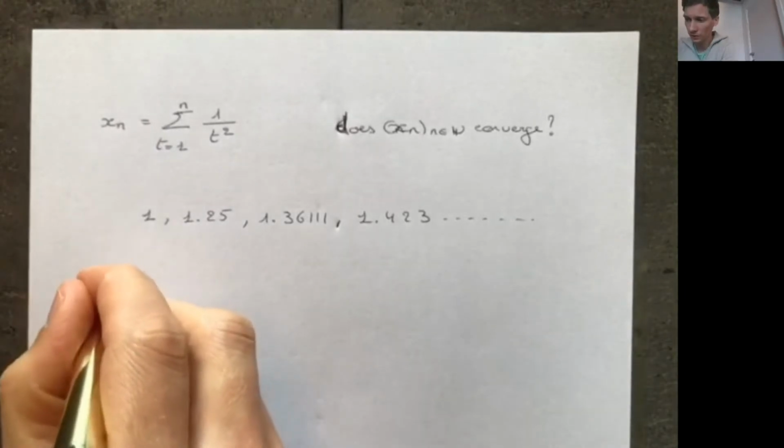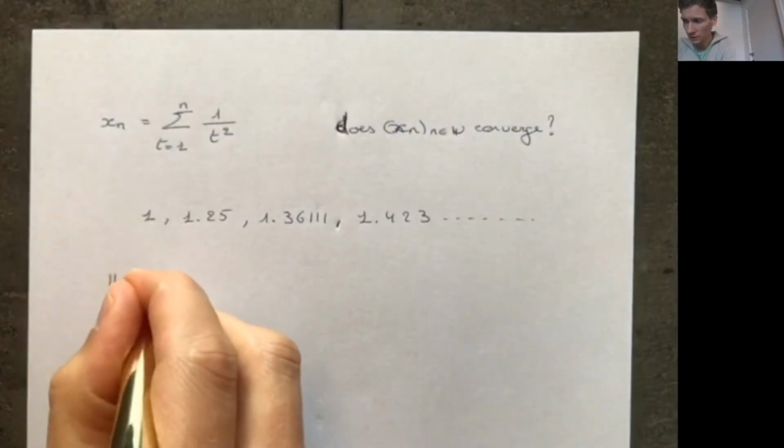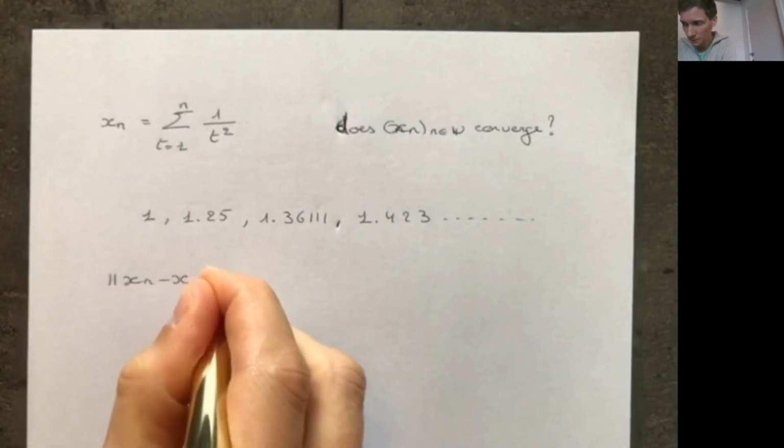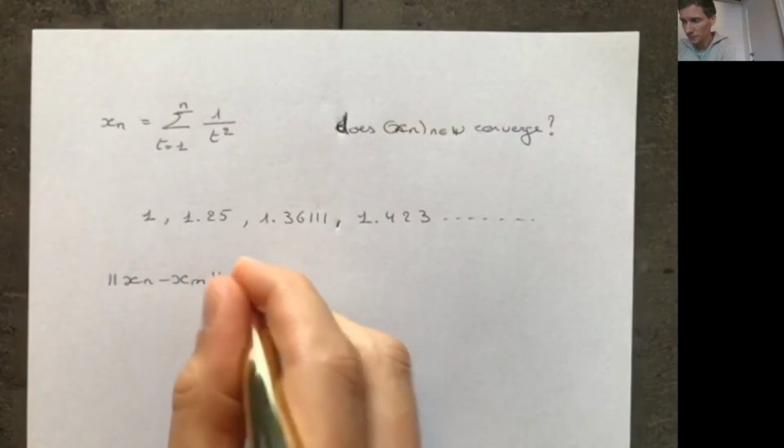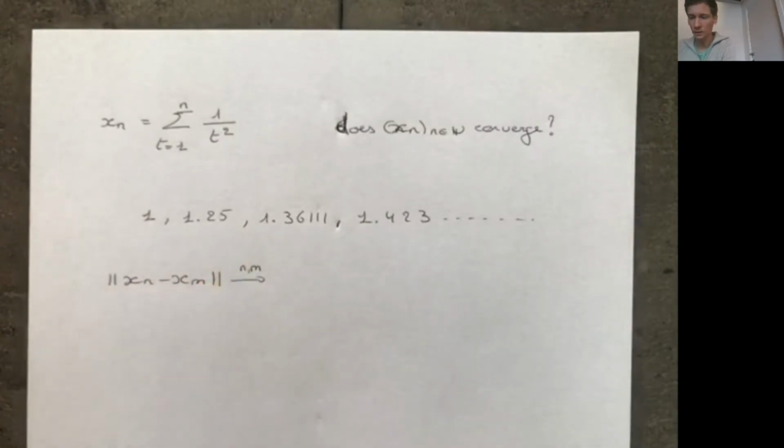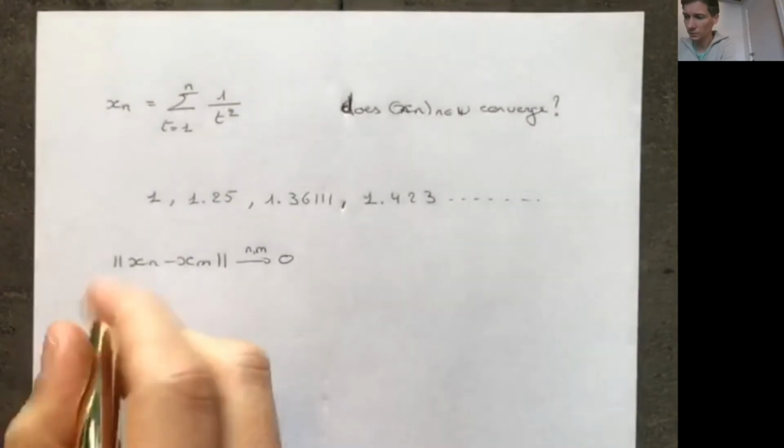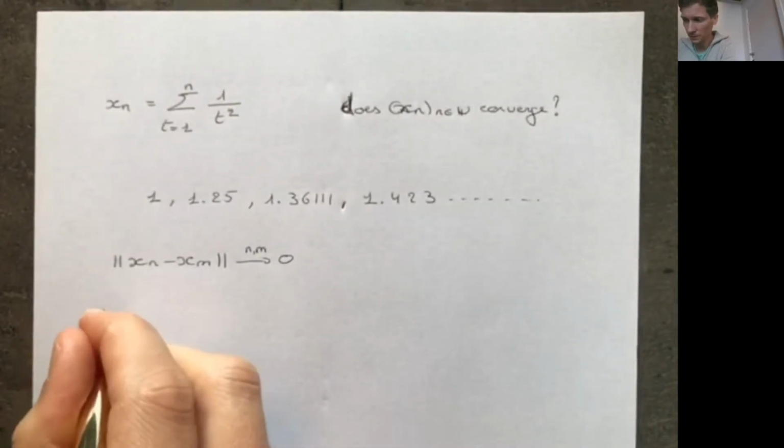The only thing I need to show is that x_n minus x_m goes to 0, if n and m go to infinity. For any n and m that are big enough, this goes to 0.